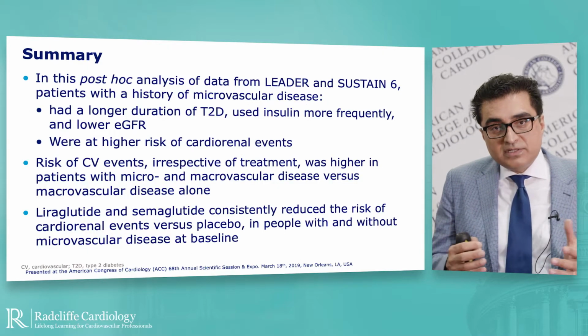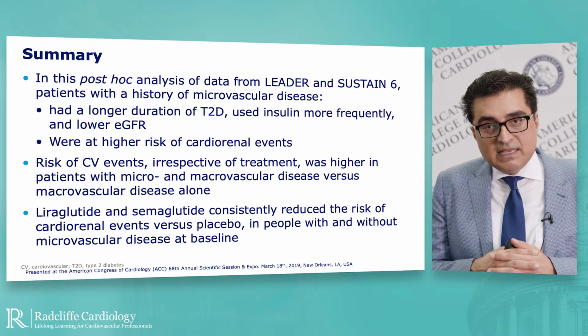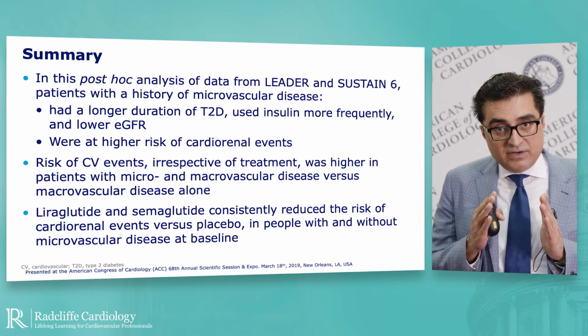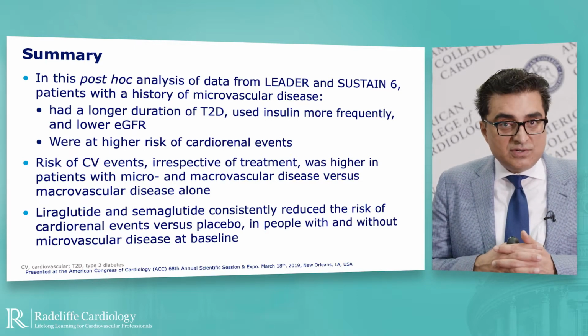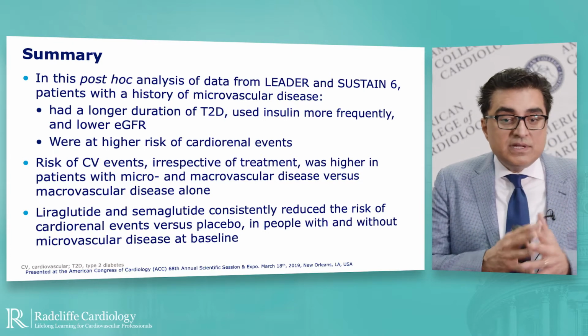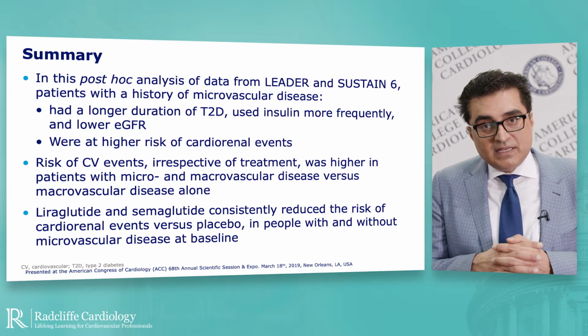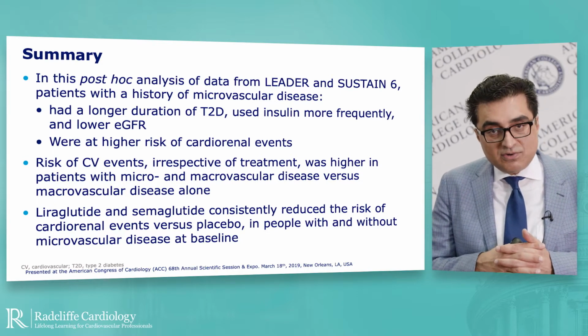So how do we put this all together? This is a post-hoc analysis from LEADER and SUSTAIN-6. We have looked at the overall cardiovascular and renal risk in patients who have microvascular disease, either one or more. We've looked at the individual components and essentially demonstrate that microvascular risk is an important risk stratifier for cardiovascular events.